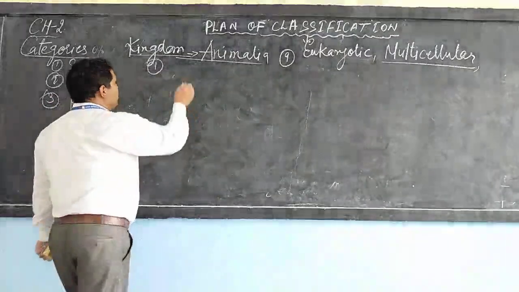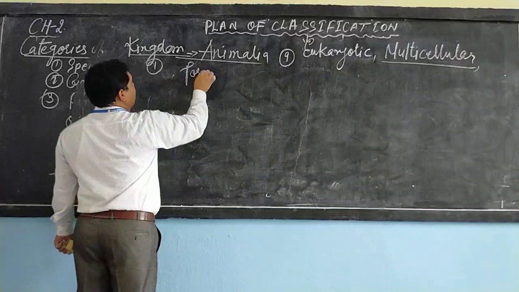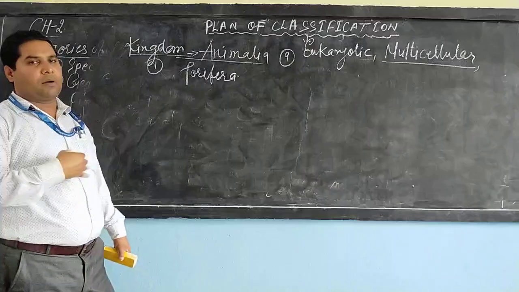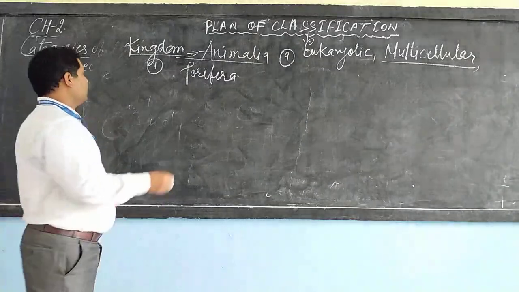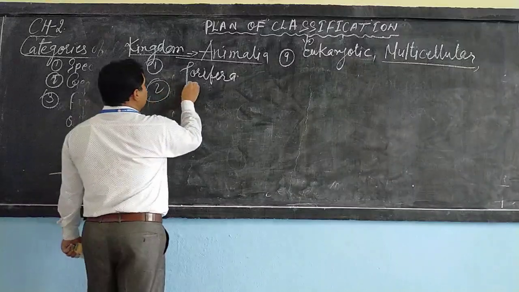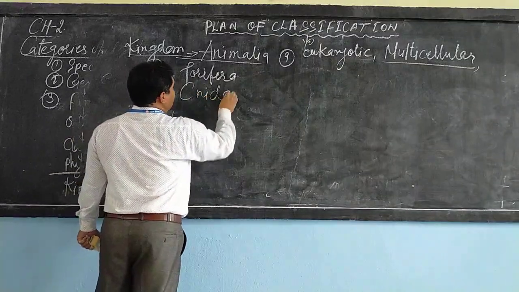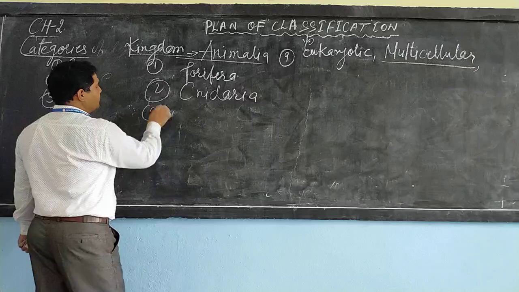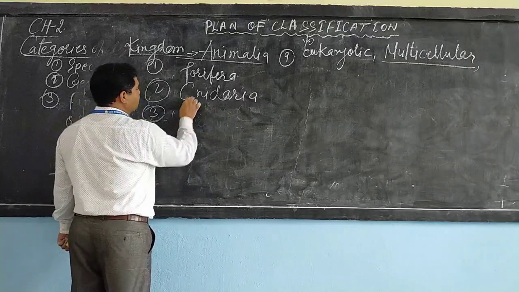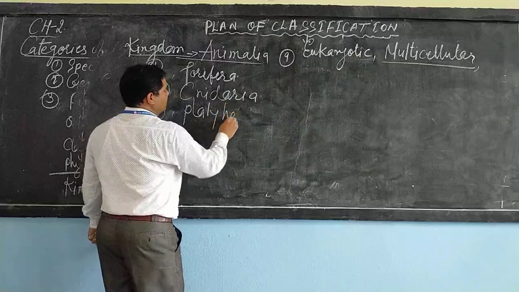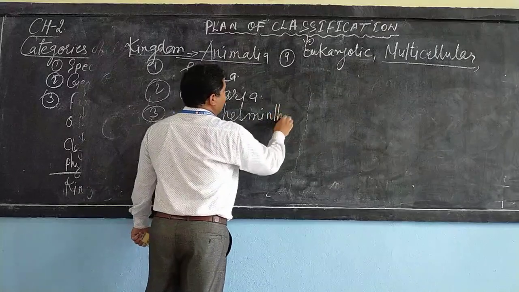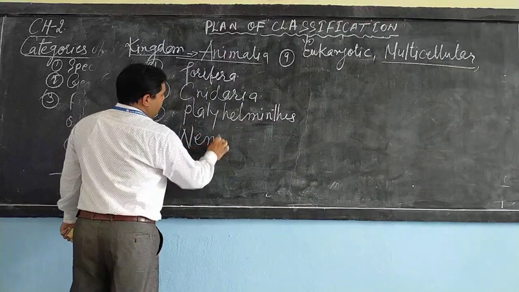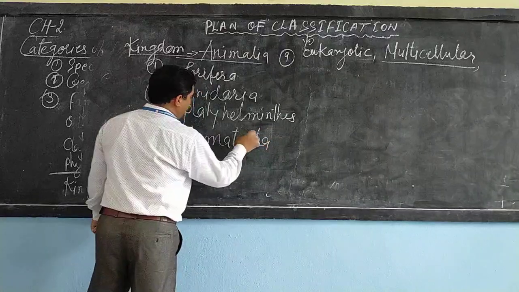So first comes Porifera, which consists of organisms which have a lot of pores in the body. Second is the Cnidaria, which is also known as the Coelenterata. Third is Platyhelminthes. Fourth, Nematoda.